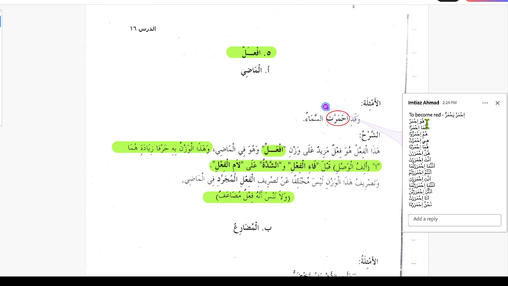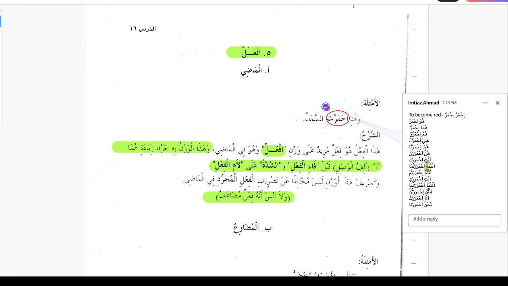So for the past tense, huwa ihmarra, huma ihmarra, hum ihmarru, hiya ihmarrat, huma ihmarrata, hunna ihmararna. That is why this is mentioned here, that this is fe'l mudaf, because when we reach hunna, the doubling breaks, like huma ihmarra, hiya ihmarrat, huma ihmarrata. So we see the doubling here until we reach hunna, then the doubling breaks. So we have the two Ra's separate.